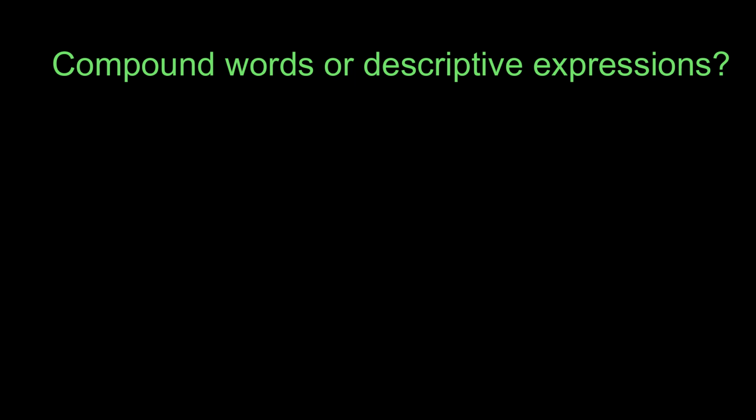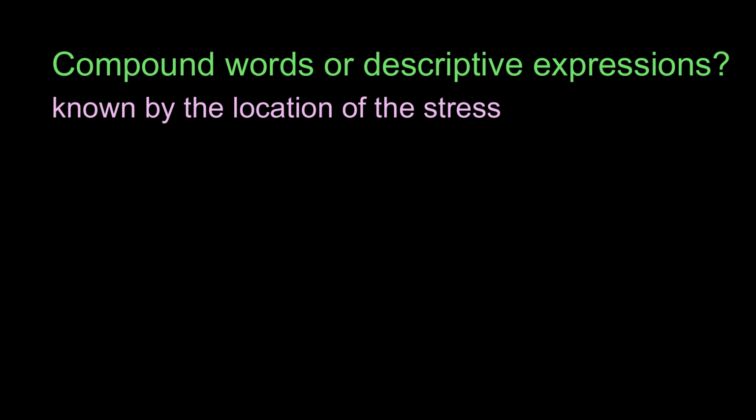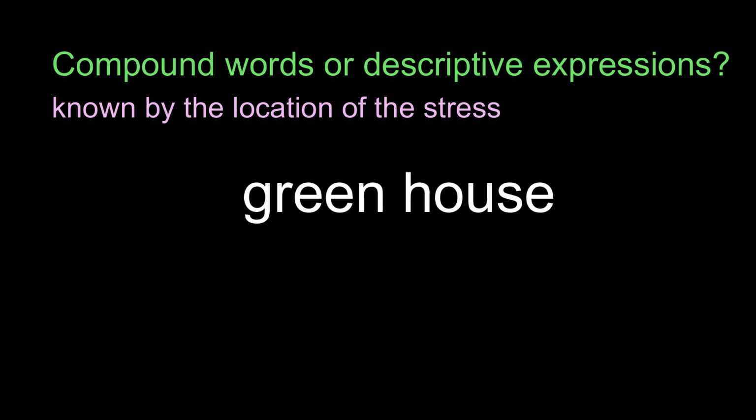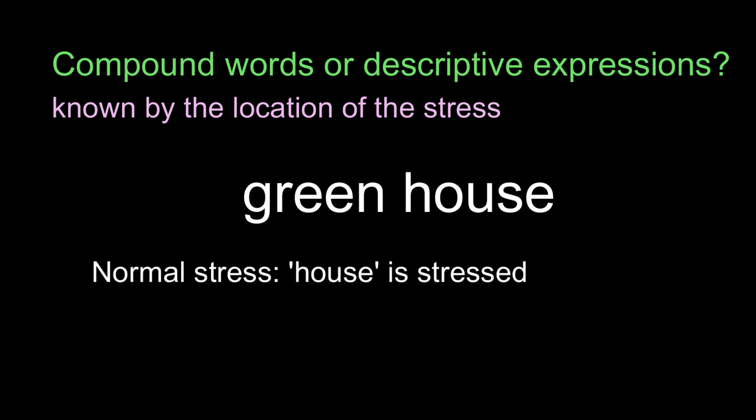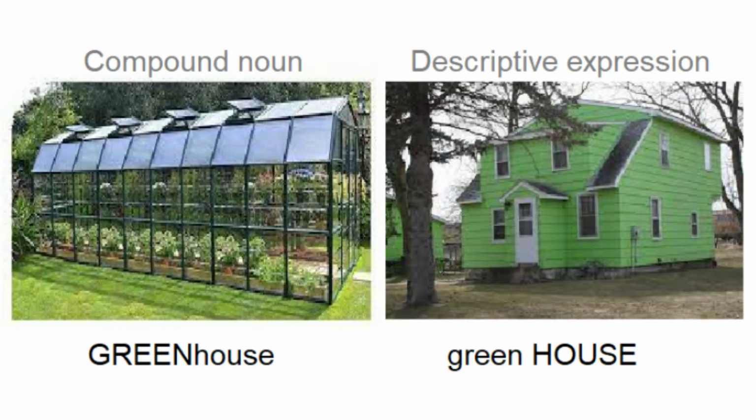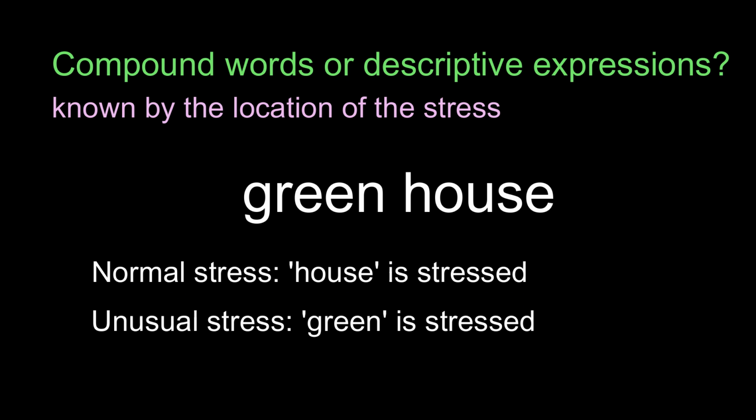Compound words and descriptive expressions can look identical, but they mean something entirely different. We know which meaning is intended by observing the location of their stress. For instance, consider the expression green house. If it follows the normal sentence stress pattern where the noun is the most stressed, that is, if house is stressed, the expression means a house painted in green color. But if an unusual stress pattern is used, i.e., that green is stressed, it means a glass building in which plants are grown.